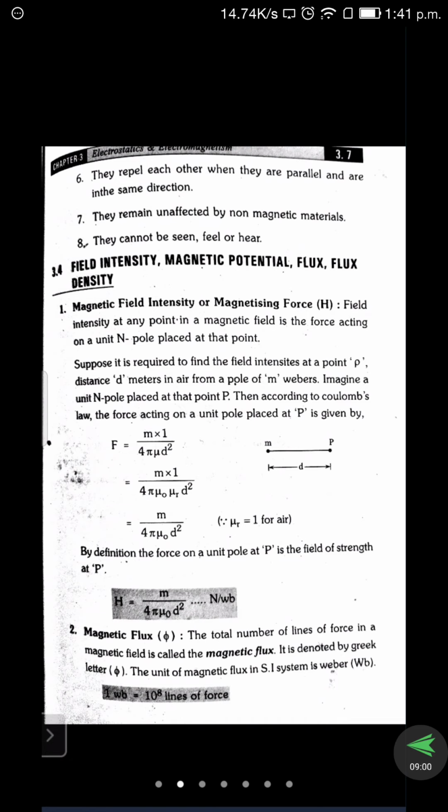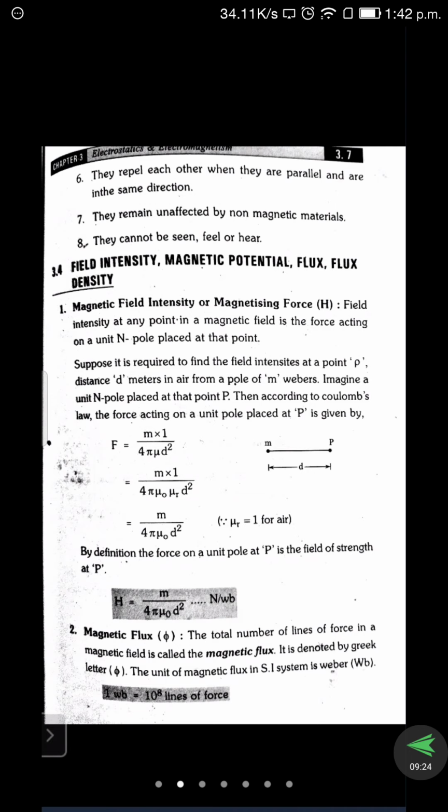Today we discuss some of the definitions we can expect for 1 mark questions. In the third chapter, 1 mark questions are more numerous compared with the other chapters. First we see what field intensity, magnetic potential, flux and flux density are.